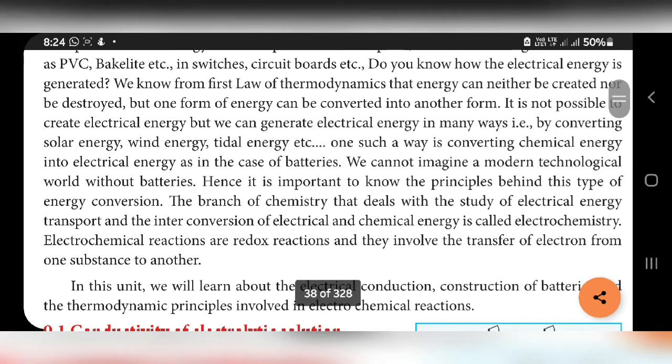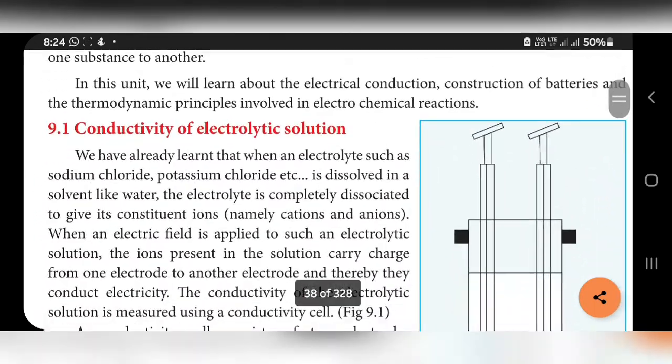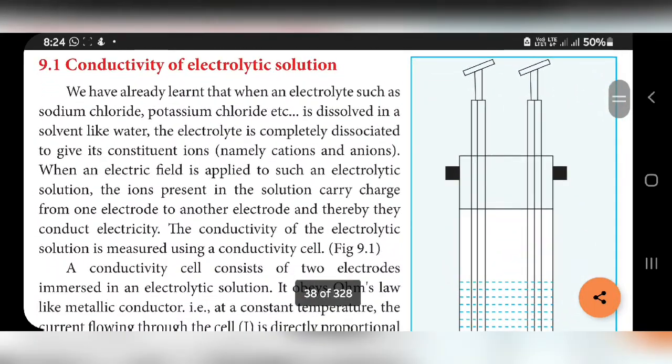So in this unit, we will learn about electrical conduction, construction of batteries, that is a deleted portion here, and thermodynamic principles involved in electrochemical reactions. First one, conductivity of electrolytic solution.